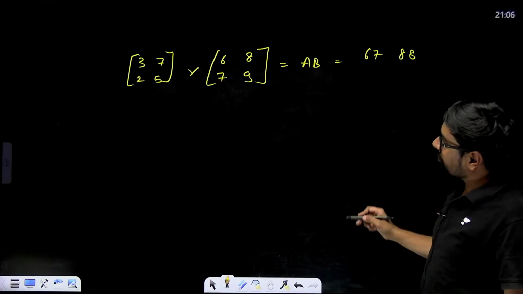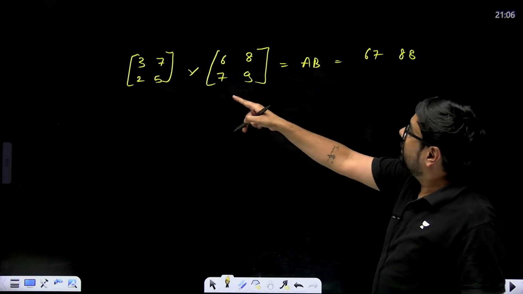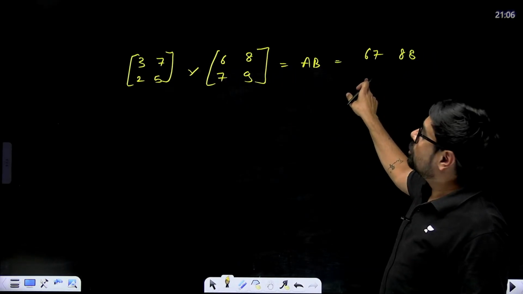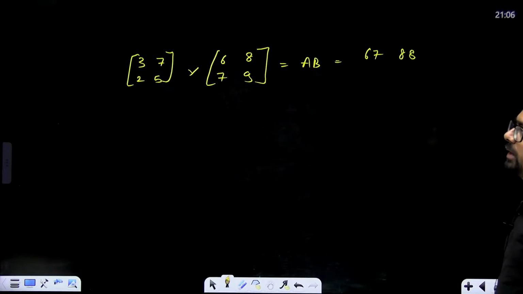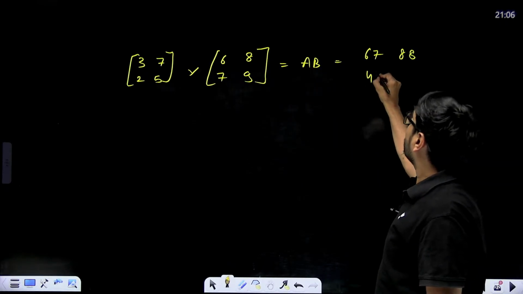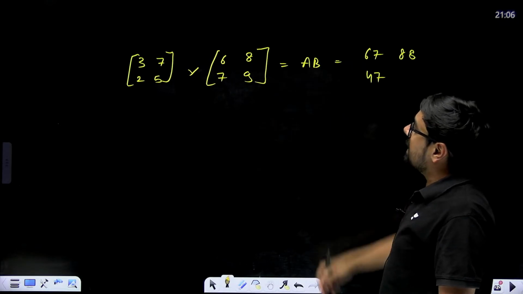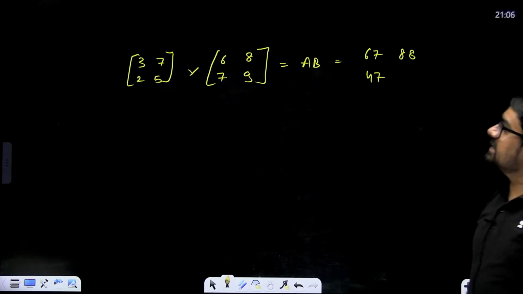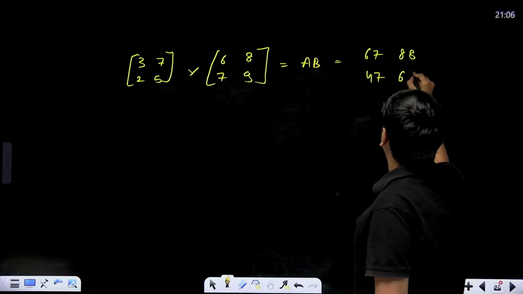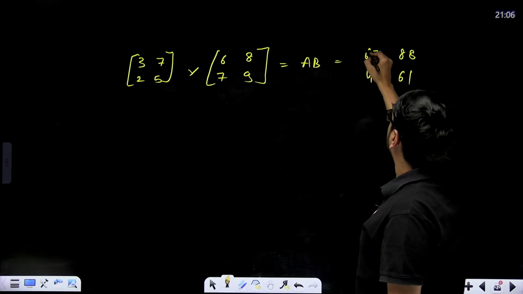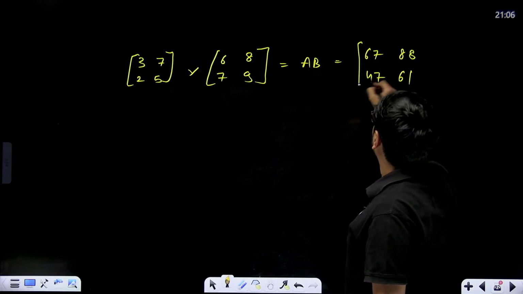Now this one, first row, this is 2 1. So second row, first column, 2 into 6 plus 7 into 5, 35 plus 12, 47. Correct. Second row, second column, that means 2 into 8, 16 plus 9 into 5, 45. 45 plus 16, 61. Right. This will be your AB.